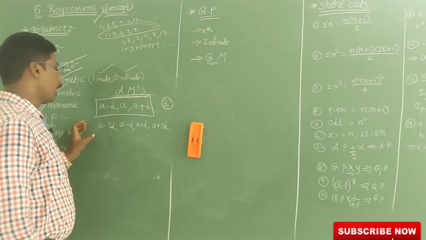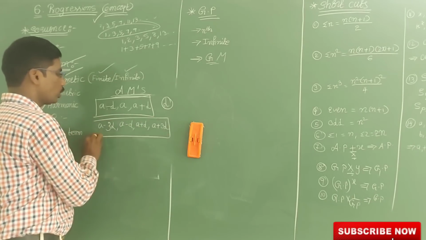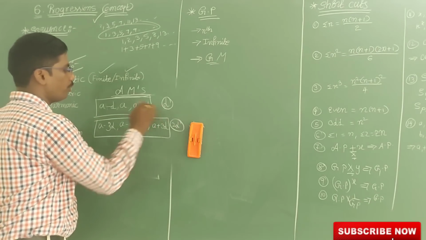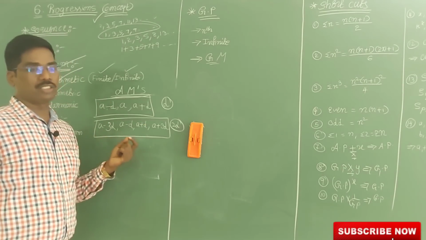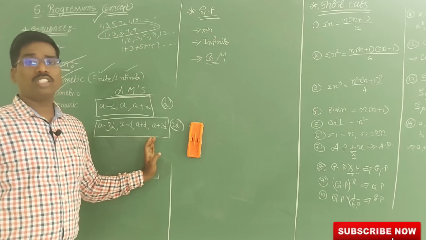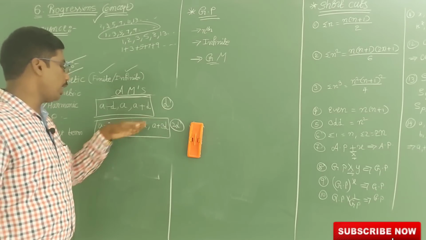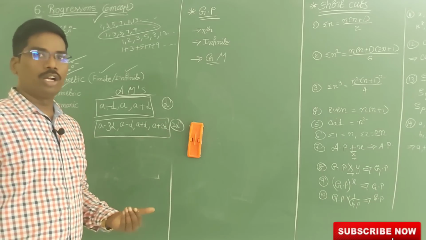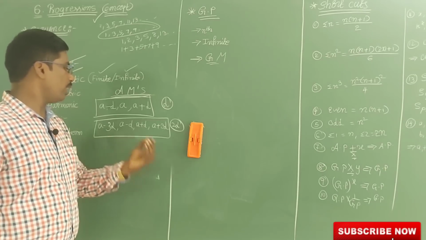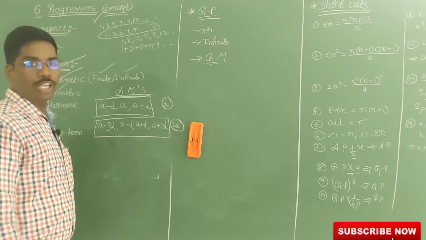If 4 arithmetic terms are there, we take A minus 3D, A minus D, A plus D, A plus 3D. So here the common difference is 2D. If 4 arithmetic terms are there, then you have to take this one. They will say the sum of the 4 arithmetic terms is 32, then find the A value. So if you add the 4 arithmetic terms, the D's cancel, 4A is equal to 32, A is equal to 32 by 4. So 4 eights are 32, A is 8. Like that we can do very well.